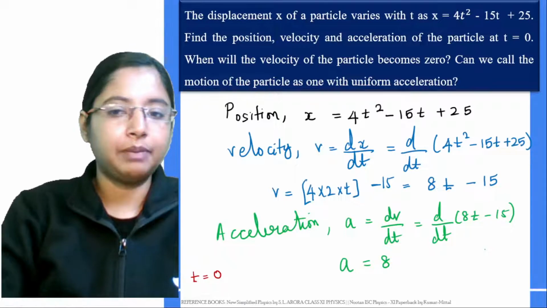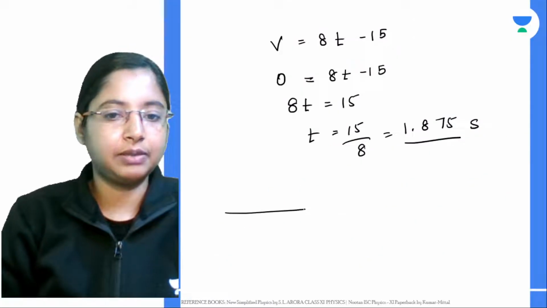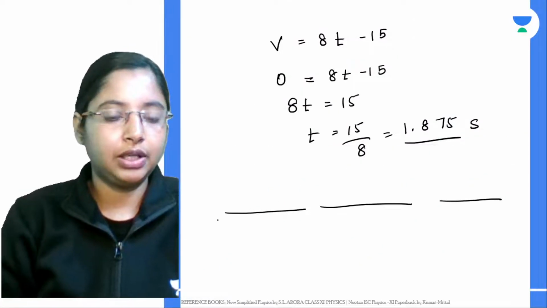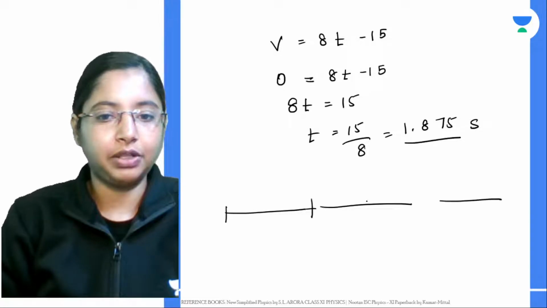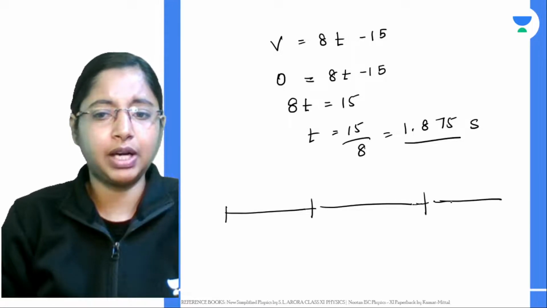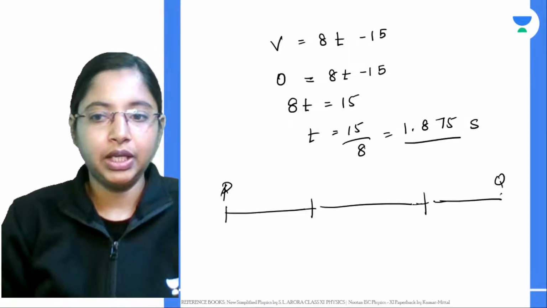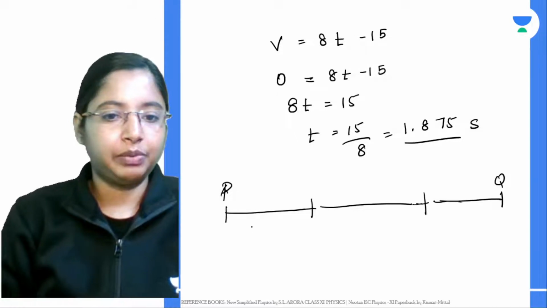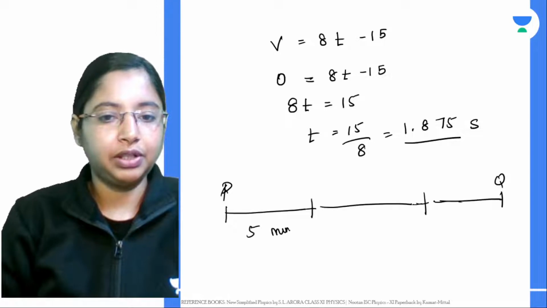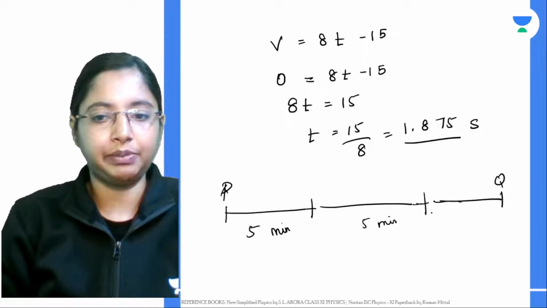Okay. For example, what is uniform acceleration? Simply, if you want to see, let's say within this particular time interval, think of a car that is going from this point P to point Q. Now within equal time intervals, let's say all of this time is 5 minutes.